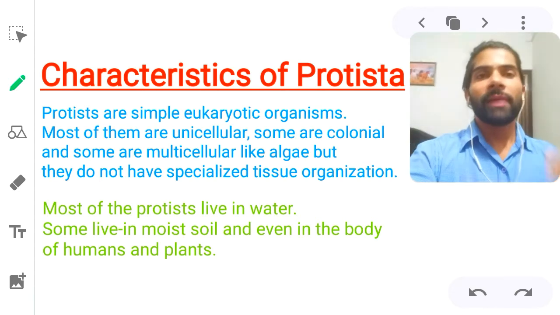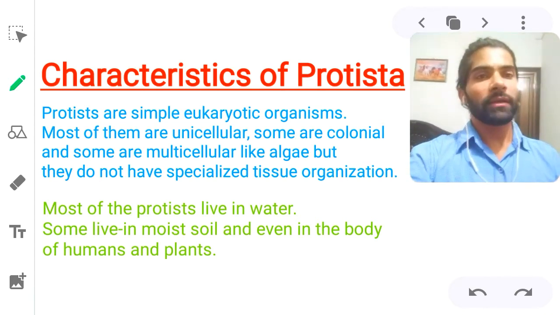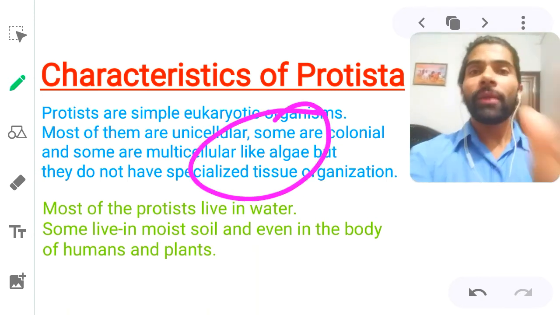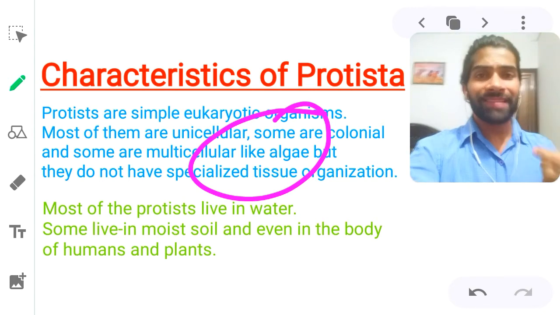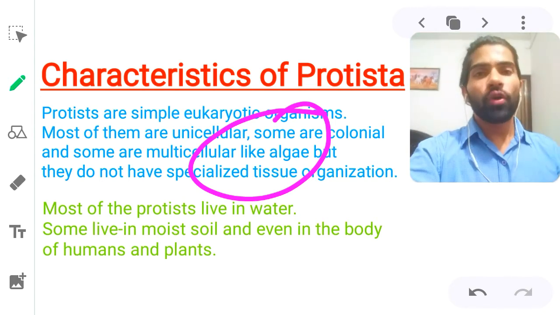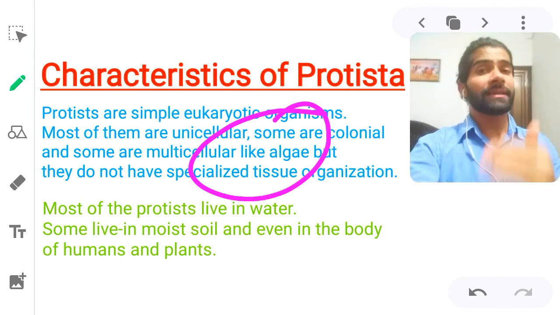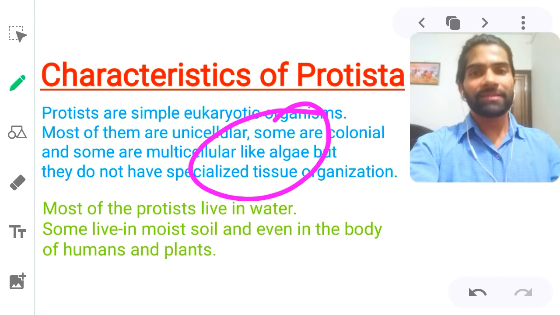And some are multicellular like alga, but they do not have a specialized tissue organ. We are talking about the alga in the Protista because they have a multicellular structure but do not have a cellular tissue level organization. That's why we are not placing the alga here. We are talking about only the protists that belong to the Protista kingdom.